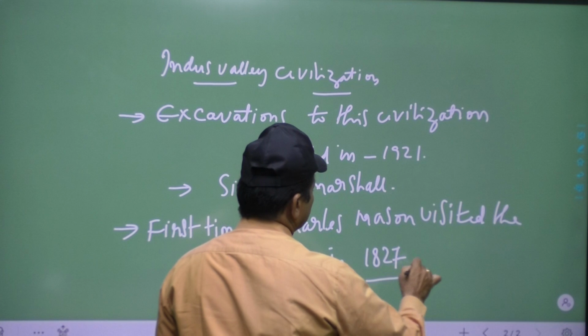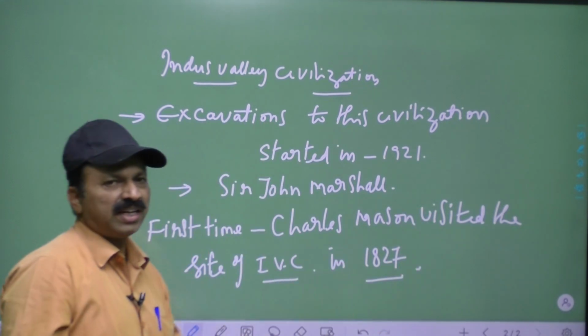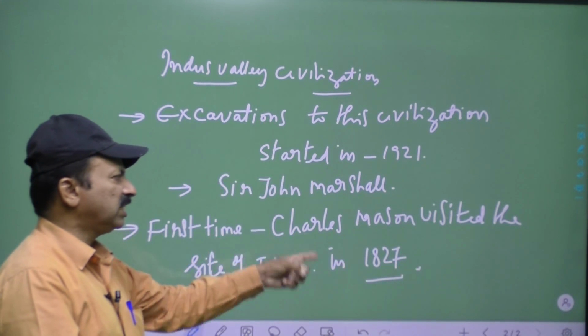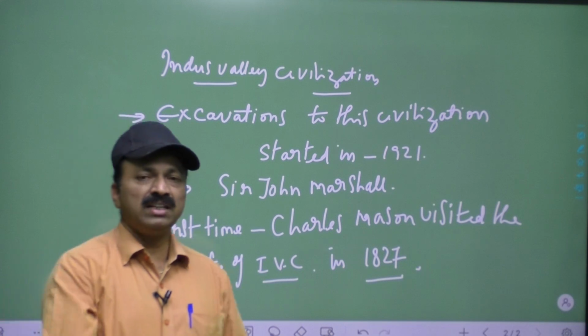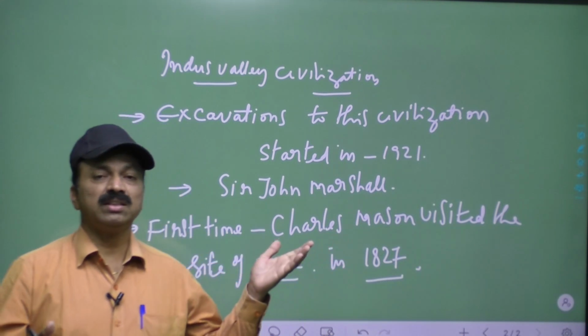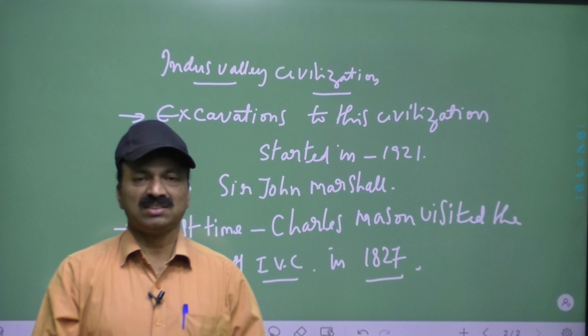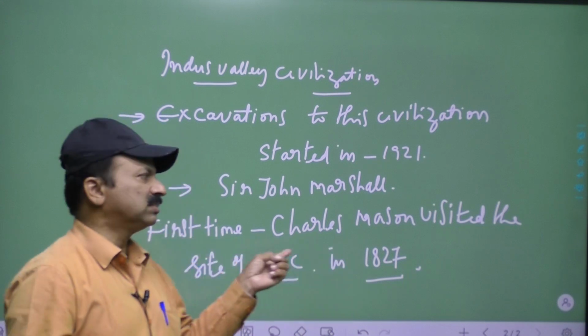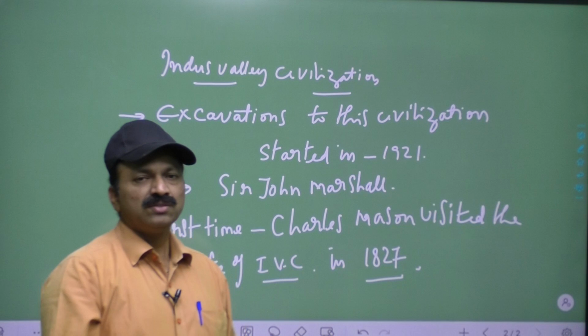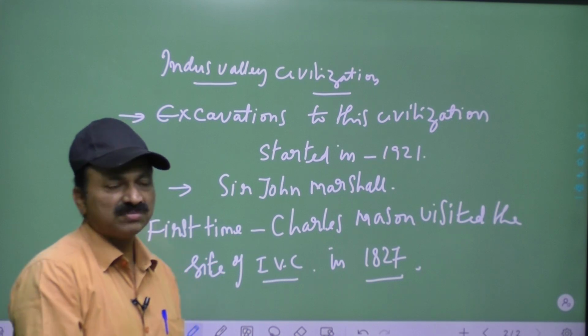In some books it is given as 26, but in the year 1827 only he visited the site, and he commented that some civilization existed here previously. Who said? Charles Mason. After that, in the year 1856, in which year?